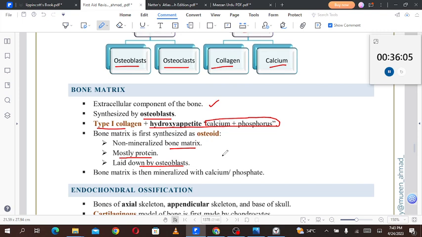Whenever bone is formed again, firstly an osteoid will be formed. That is a non-mineralized bone matrix, and that is mostly protein laid down by the osteoblast. The bone matrix is then mineralized with calcium and phosphate. So firstly we'll form the soft structure, and on that soft structure there will be accumulation of calcium and phosphate.